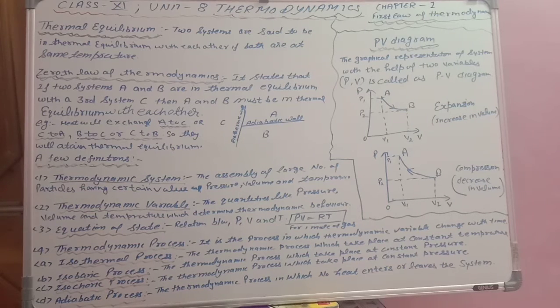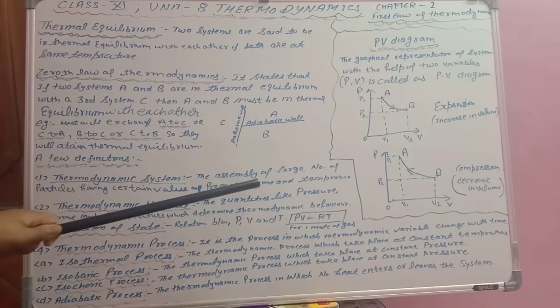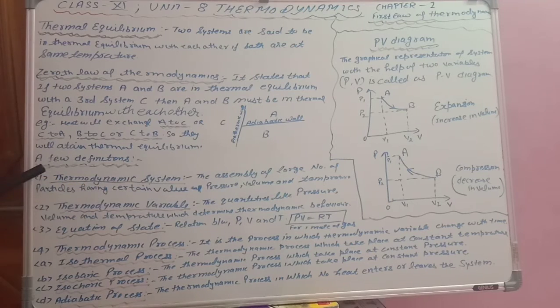If you have paid attention in your chemistry class thermodynamics, then you must know that there we are dealing with only these three variables especially, that is P, V and T, means pressure, volume and temperature. So assembly of this large number of particles having certain value of pressure, volume and temperature is called as thermodynamic system.